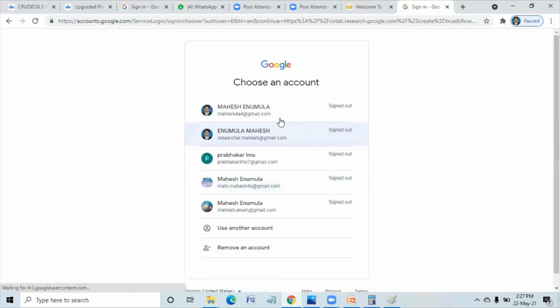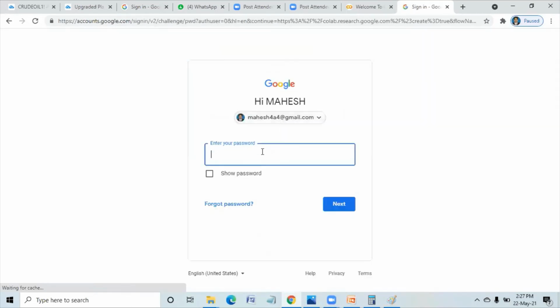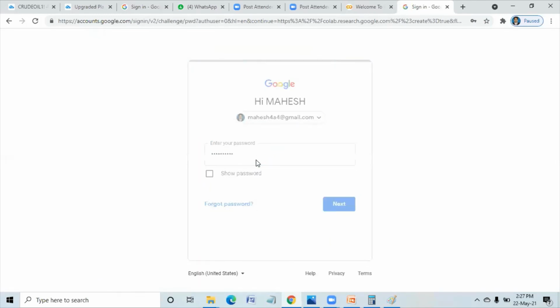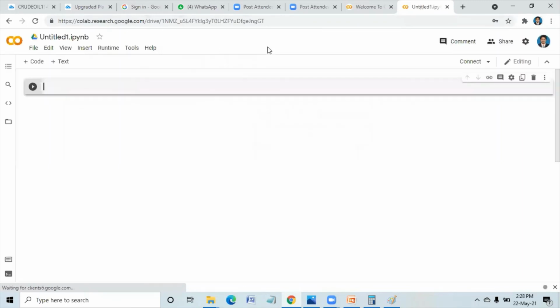It will ask you to sign in. See, what I'm saying is, without installing any software in your laptop, you can use this Google Colab. It works similar to the software you would install in your laptop. Even if you install Anaconda in your laptop, this is somewhat better than that software. You have to write a few lines of code.